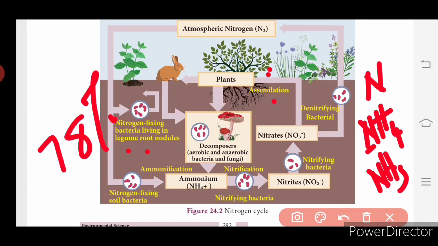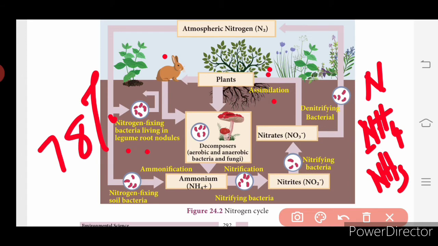Herbivorous animals are animals that feed only on plants, for example a rabbit. Carnivorous animals synthesize these proteins from their own food. This is called nitrogen assimilation.